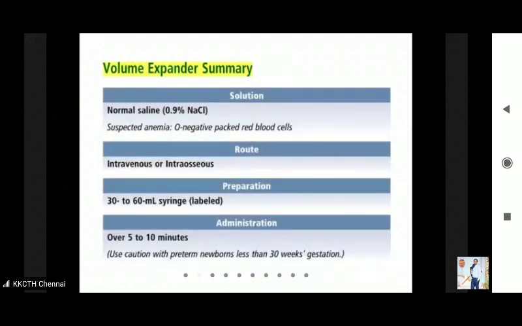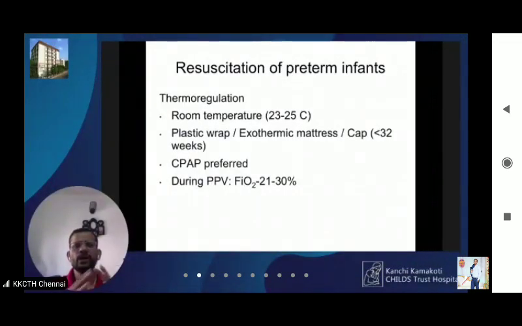Volume expander: you can use normal saline, which is commonly used. If anemia is suspected, O negative packed red blood cells may be used. The route is intravenous or intraosseous again. You have to give it at the dose of 10 ml per kilo over 5 to 10 minutes. Okay, right. You need to know about certain things which are peculiar or specific for preterm infants.